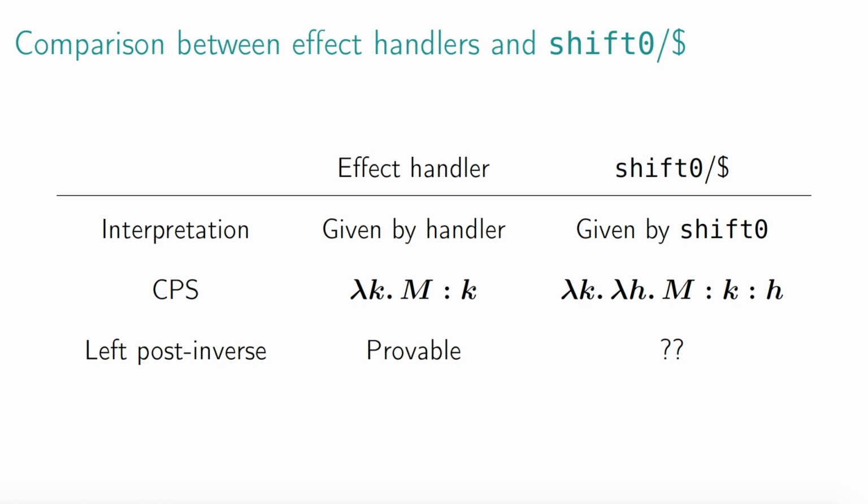The presence of effect continuations makes it hard to have the hlet rule in the source calculus. And the lack of this rule prevents us from proving the left post inverse property. In the case of shift0 and $, there is no notion of effect continuations, so it is possible to have a source reduction rule that behaves like the hlet rule, and use that rule to prove the left post inverse property.